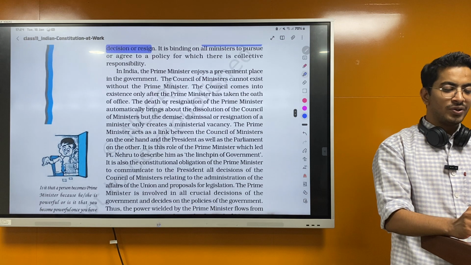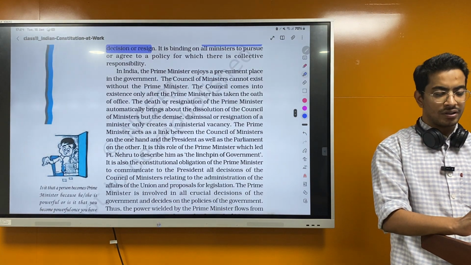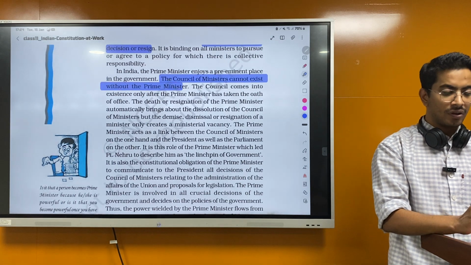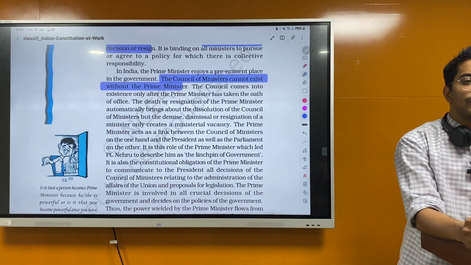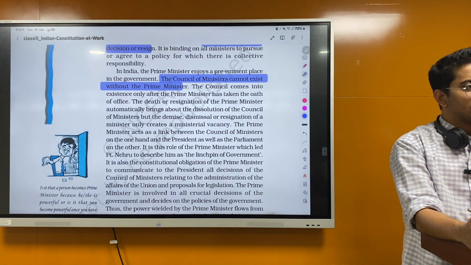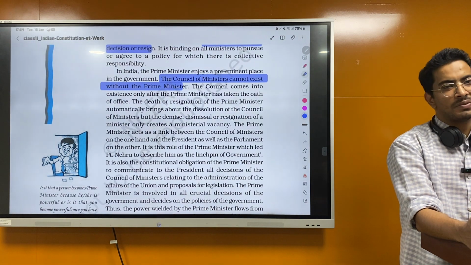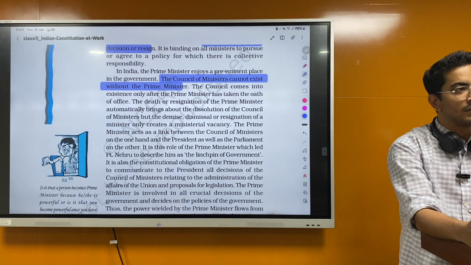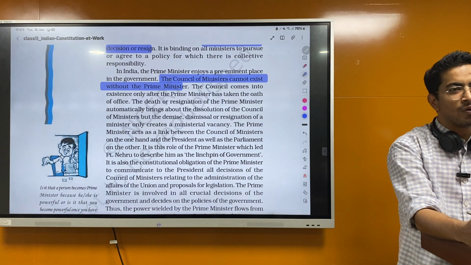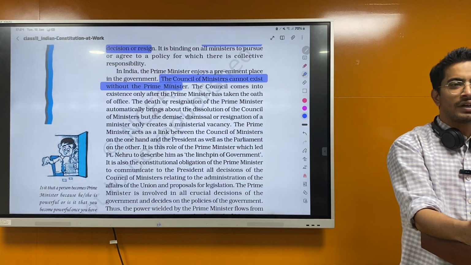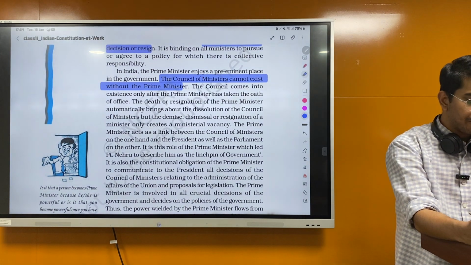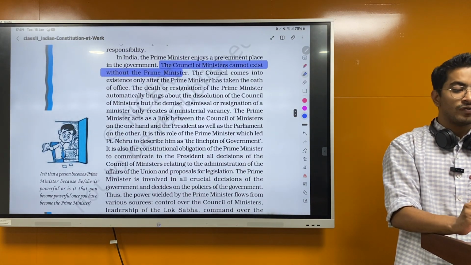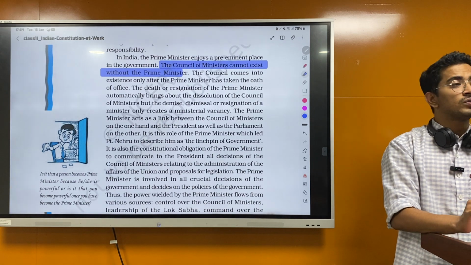In India, the Prime Minister enjoys a preeminent place in the government. The Council of Ministers cannot exist without a Prime Minister. That means if there is a vacancy in the Council of Ministers, that is okay, it can be filled. But if there is a vacancy in the Prime Minister, it is not okay. The whole Council of Ministers will come down because he is the head. So if you go to a war and you don't have a Senapati, that itself is a defeat, right? It means that way. The Council of Ministers comes into existence only after the Prime Minister has taken the oath of office. This is why he chooses the Council of Ministers.